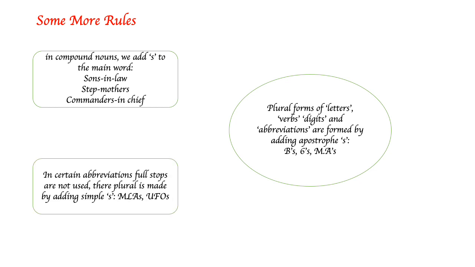Then plural forms of letters, figures and abbreviations are formed by adding apostrophe s. As in, B apostrophe s becomes B's, and 6 apostrophe s, M A apostrophe s. These are the plural forms of B, 6 and MA respectively. In certain abbreviations, full stops are not used. Their plural is made by adding simple s, as in MLAs, UFOs.